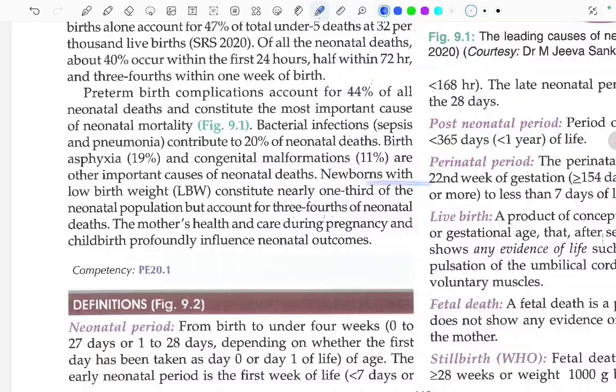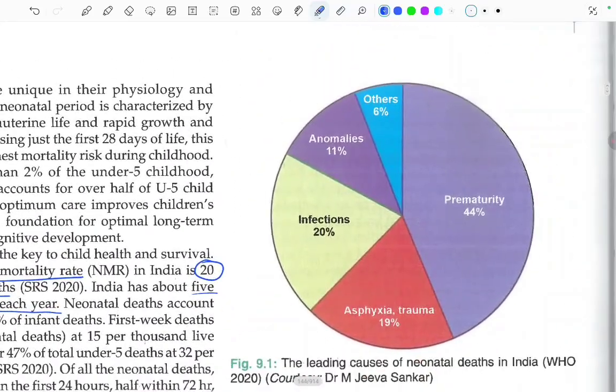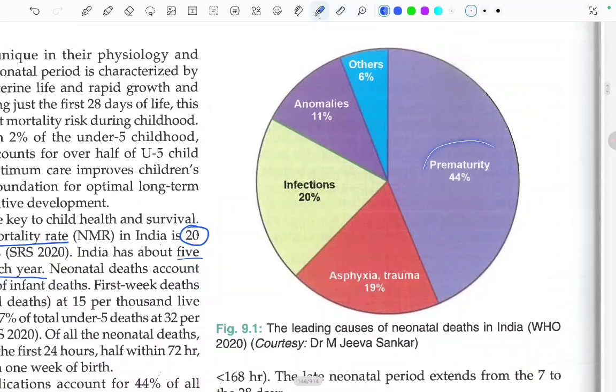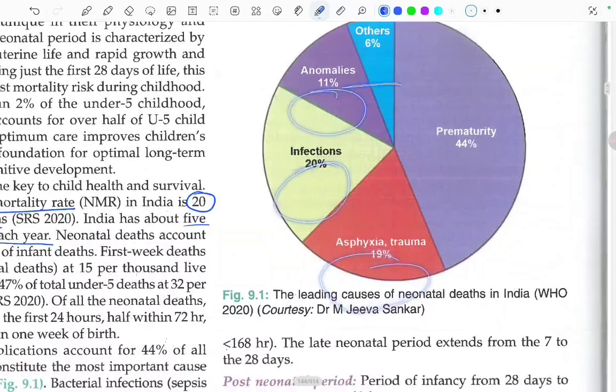Newborns with low birth weight constitute nearly 1/3 of the neonatal population but account for 3/4 of the neonatal deaths. The mother's health and the care during pregnancy and childbirth profoundly influence the neonatal outcome. Fine, this is the figure. The leading causes of neonatal deaths in India are given by WHO 2020. Most common cause is prematurity. Then come infections at 20%, asphyxia and trauma at 19%, anomalies at 11%, and others constitute 6%.